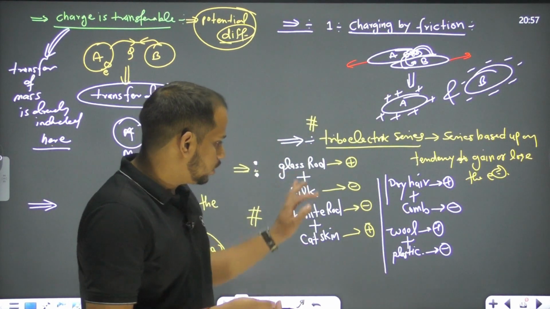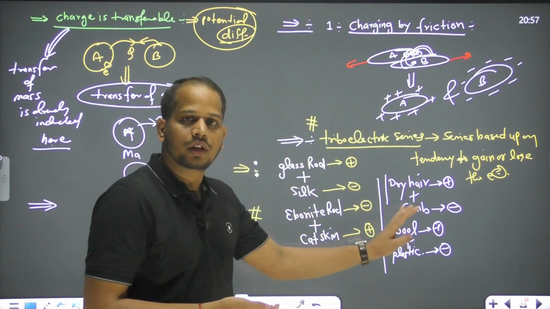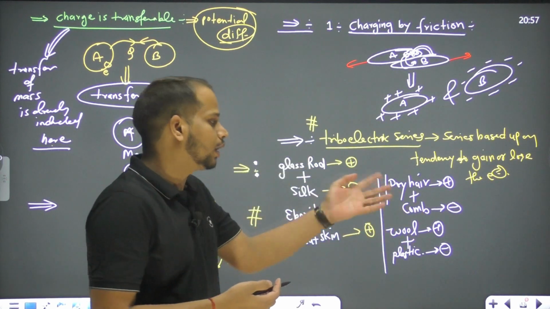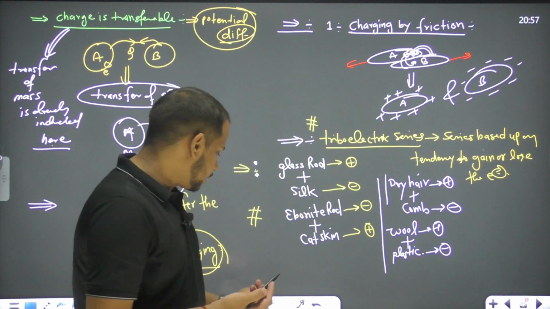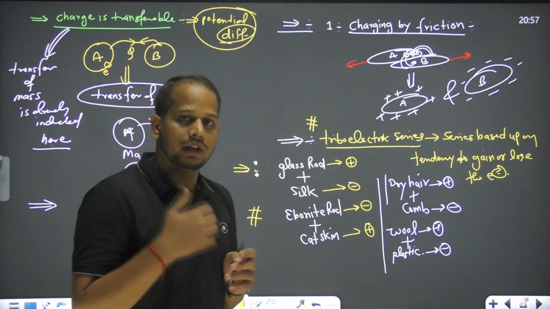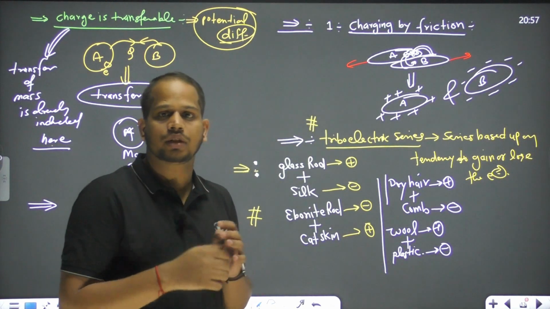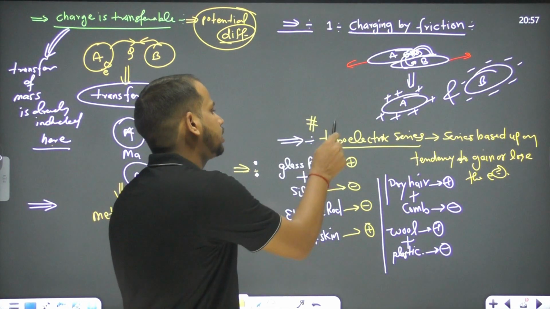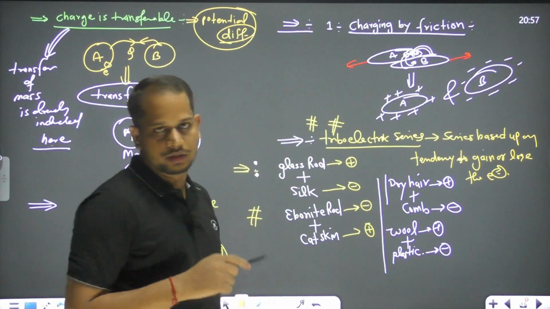So only these are the useful relations for you, like when we rub these, we get these results. Except for these, if you want to know more, like which have a tendency to gain the electron and which have a tendency to lose the electron, you can just visit the triboelectric series.